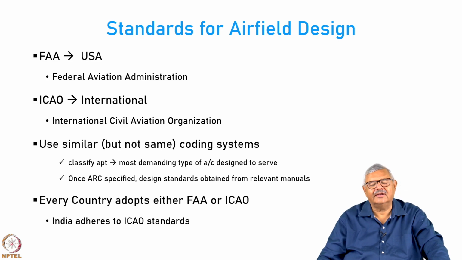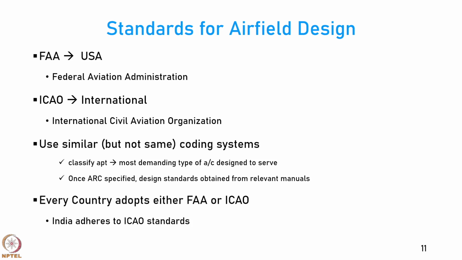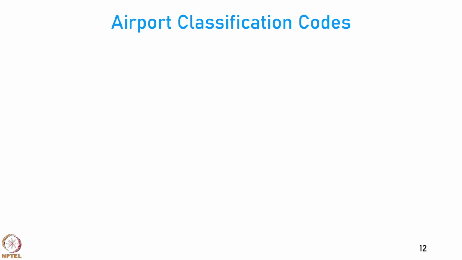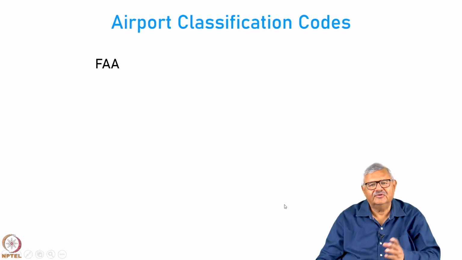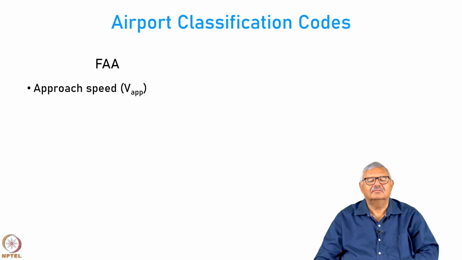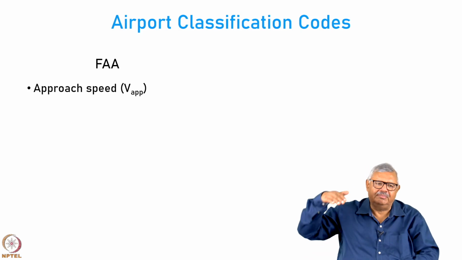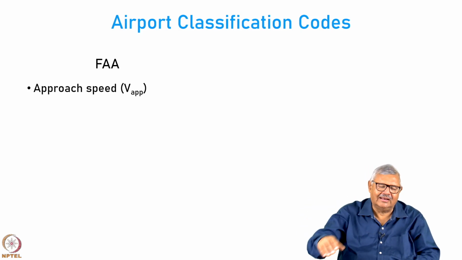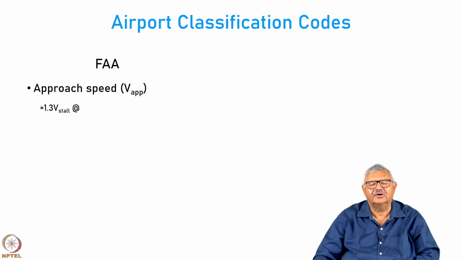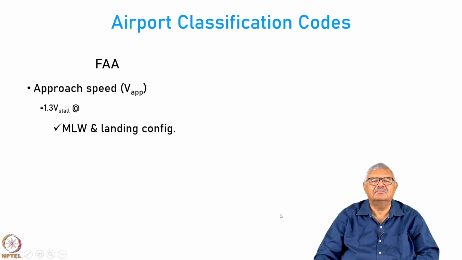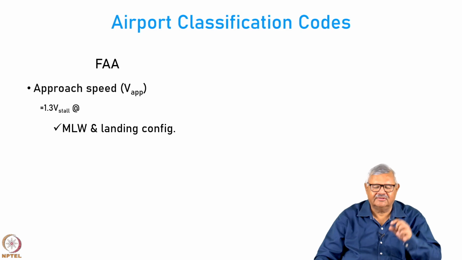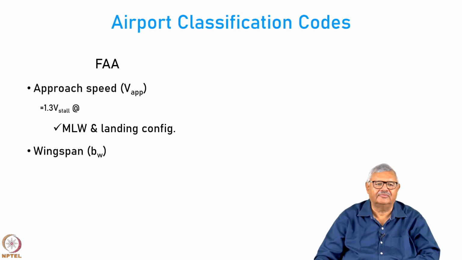Okay. Every country adopts either FAA or ICAO guidelines. In India, we have adopted the ICAO guidelines. So, based on whether you follow FAA or ICAO, there are various classification codes. If you follow FAA guidelines, then the approach speed of the aircraft, or the speed at which the aircraft approaches while landing, is generally 30% higher than the stalling speed of the aircraft at maximum landing weight and landing configuration, with the flaps and the landing gear at the appropriate configuration.